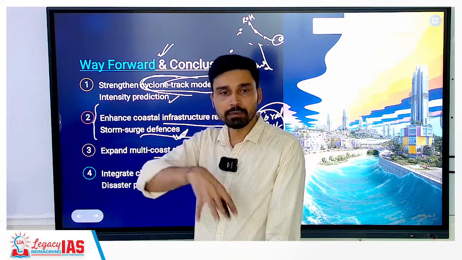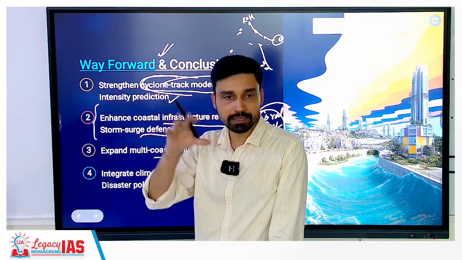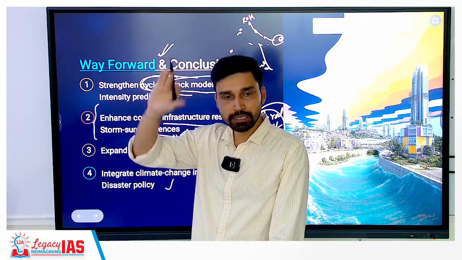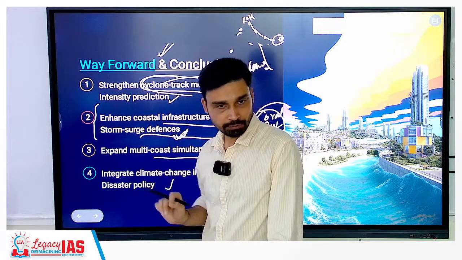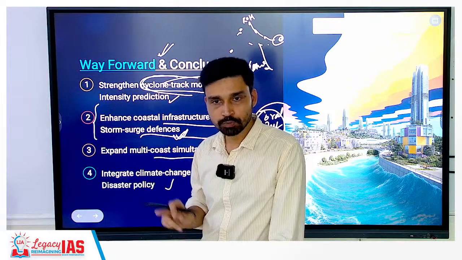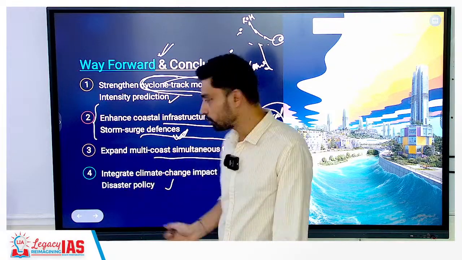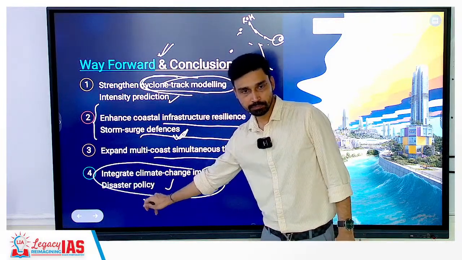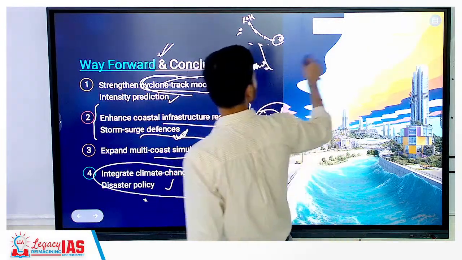If you look at the vulnerability map that is created, it still takes into account what? The older concepts, that only the Bay of Bengal coast in this particular month is vulnerable. Now what are we seeing? The western coast and eastern coast both become almost equally vulnerable. So this new information has to be integrated where? In the disaster policy. Then only can we take action on the ground.